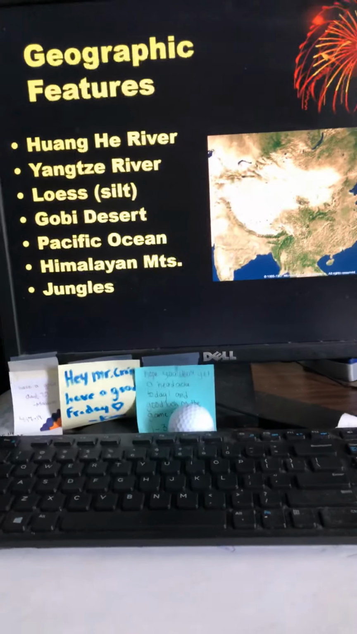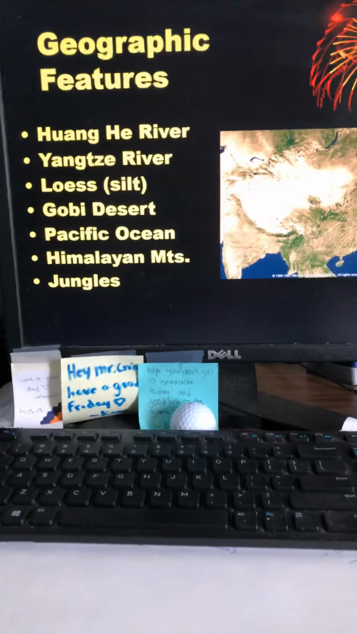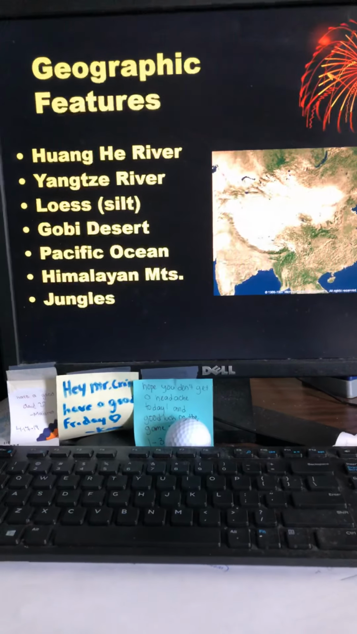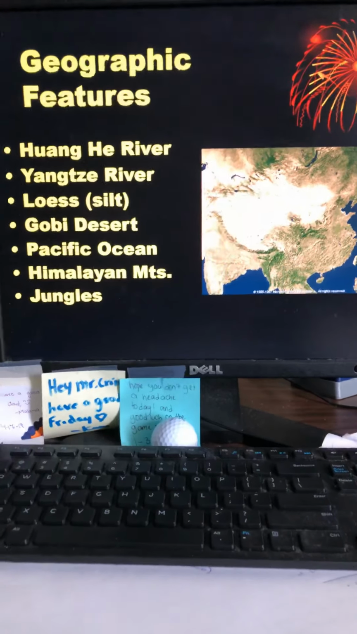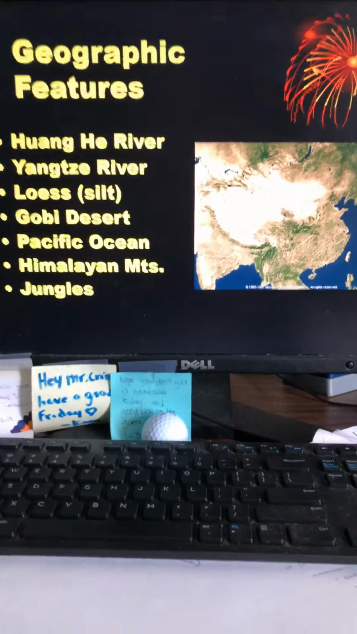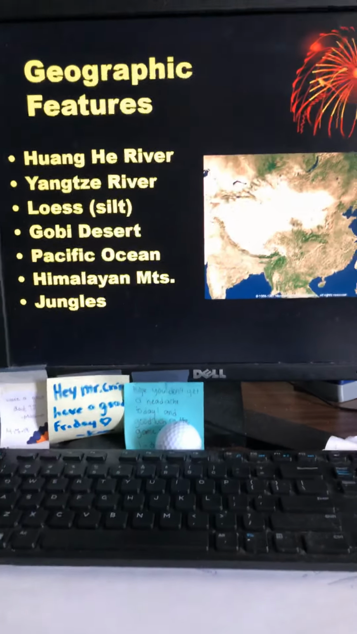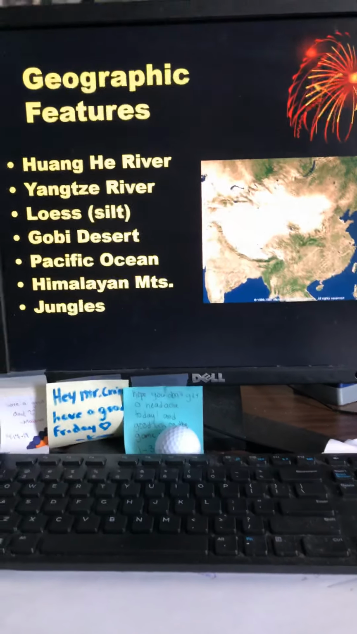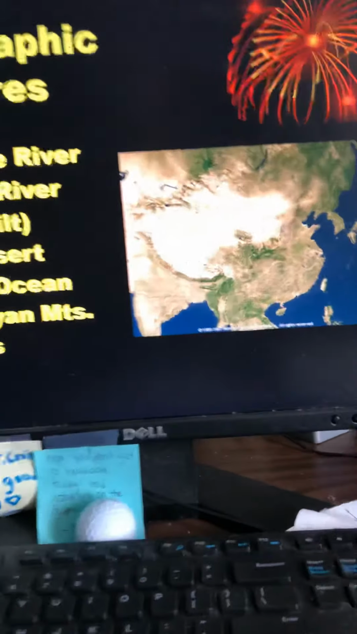Those are the two main rivers that the people settled along when the Chinese civilization first got started. We're going to talk about Loess in just a second. That is going to be their silt or their fertilizer that they're going to be able to use to grow their crops. The Gobi Desert, the Pacific Ocean, the Himalayan Mountains. We talked about the Himalayan Mountains. That is the mountain range that separates India from China, and that's going to be where Mount Everest is. And then they also have some jungles that we're going to talk about.